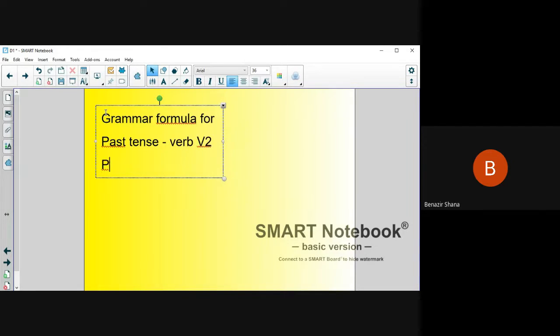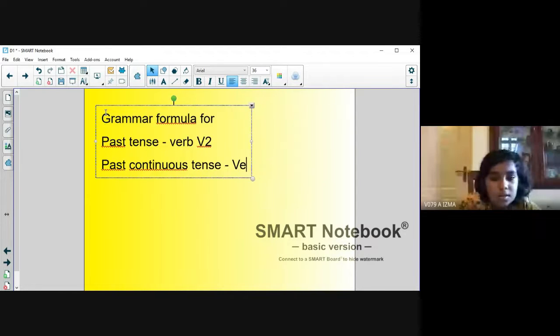Past continuous tense: verb V2 plus, can you tell me what is the next word? Continuous tense. Yes, very good.